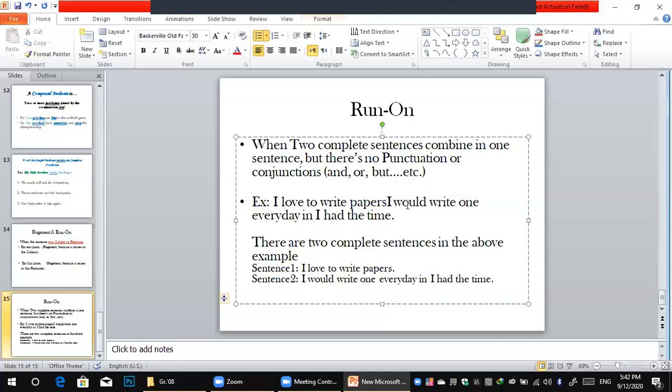If I remove this, I love to write papers, I would write, okay, I understand you, but it's not correct. Why not correct? Because you didn't use punctuation to separate between the two sentences. So how do we fix the run-on? By using punctuation or a conjunction. I hope you find this easy, and tomorrow, inshallah, we will discuss more details with more examples, more clearly.